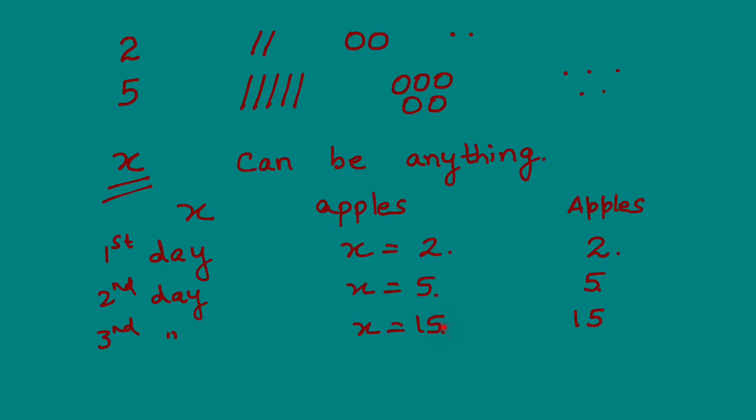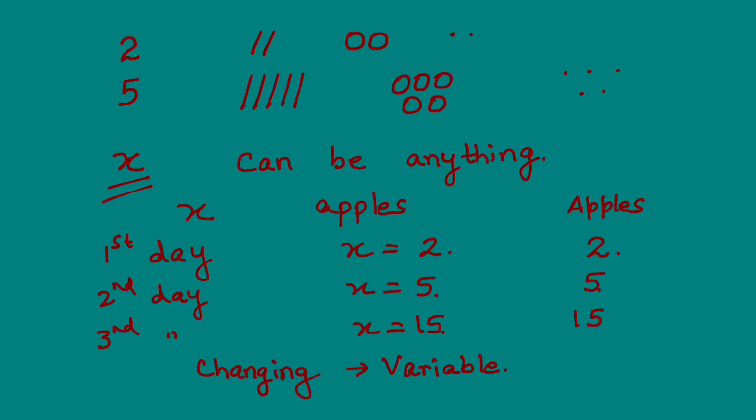Yes, of course, 15. In other words, every day I am getting certain number of apples, but that number is not fixed. It is changing every day. In other words, that value is variable, variation, changing, something which is not constant.